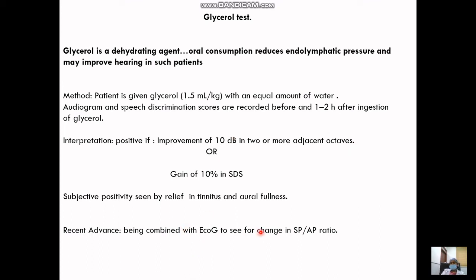Now this has also been combined with ECOG to see the lessening of the SP by AP ratio.